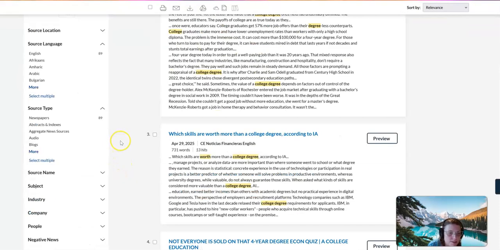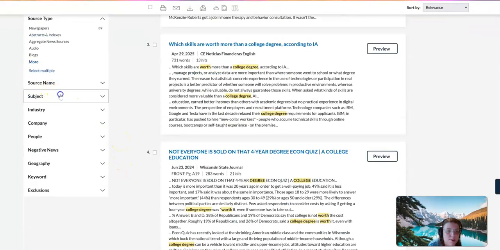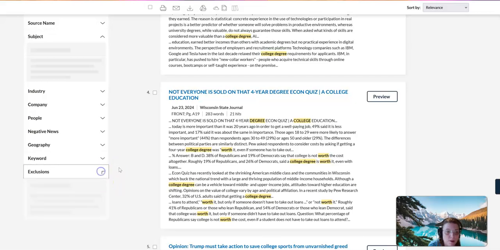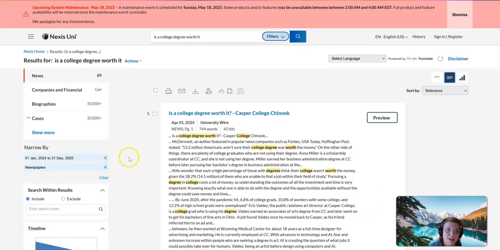So let's see if there's any other way. You can look at all of these and narrow things down a little bit more. You can exclude some keywords from the search. So if somebody is writing about this question in obituary, then I don't want to see the obituaries.